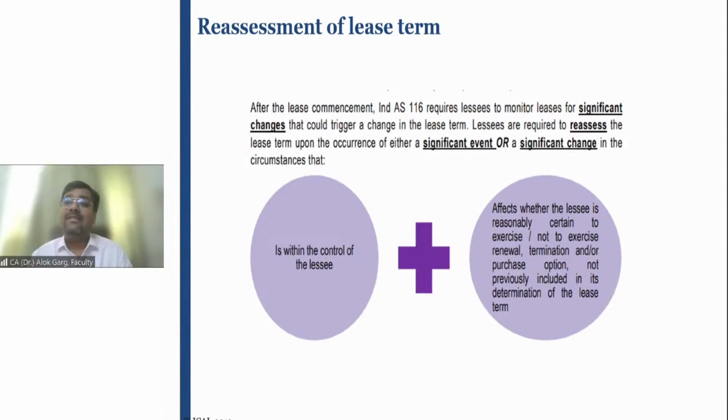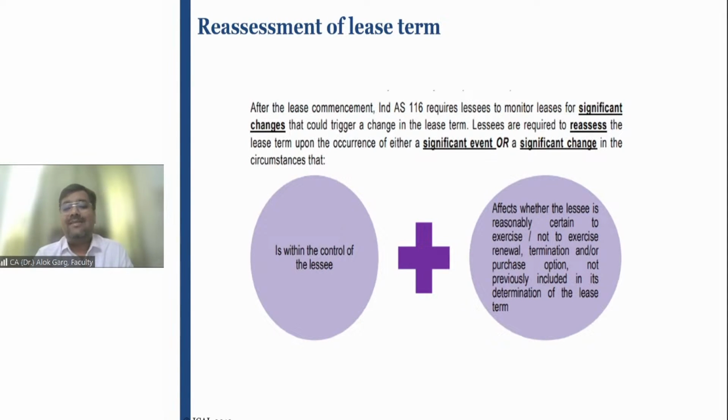For example, the lessee's business was earlier great. It was flourishing. But now the lessee's business is continuously going down. So there may be a situation where the lessee will not be able to oblige the long-term contract, and it may reassess the total lease term. Probably earlier you considered that the lessee will avail the renewal option, but now the situation says that the lessee will not avail the renewal option. Or earlier the situation said that the lessee will not avail the termination option, but now it seems like the lessee will avail the termination option, right?